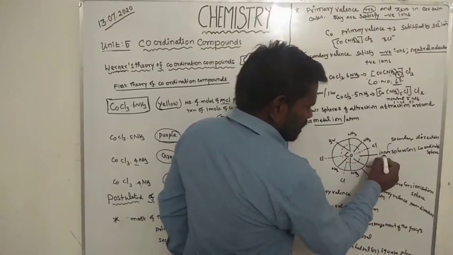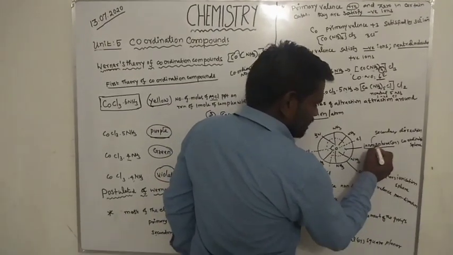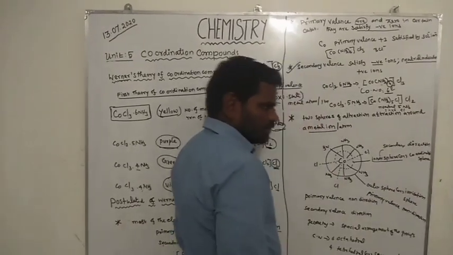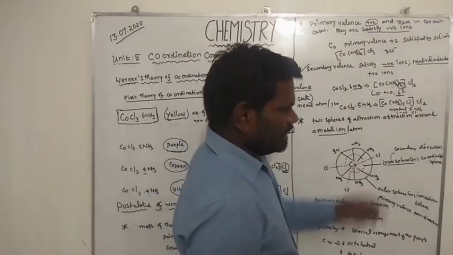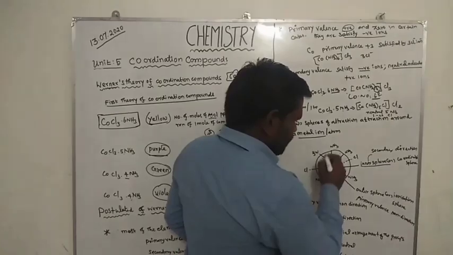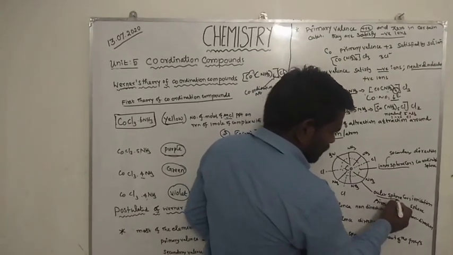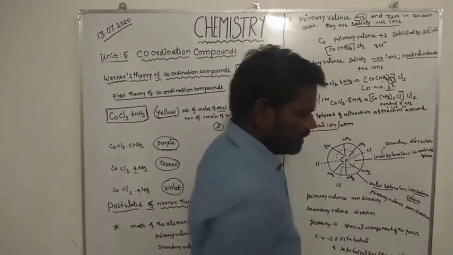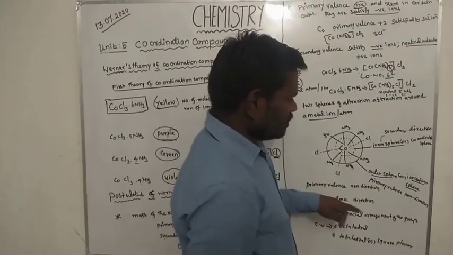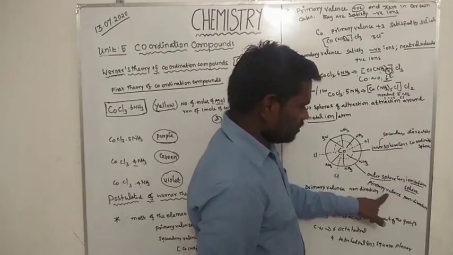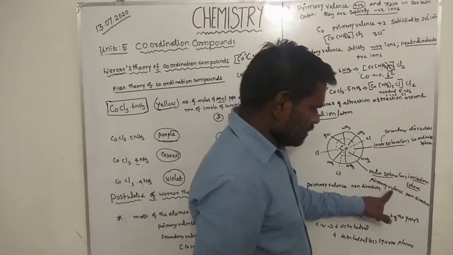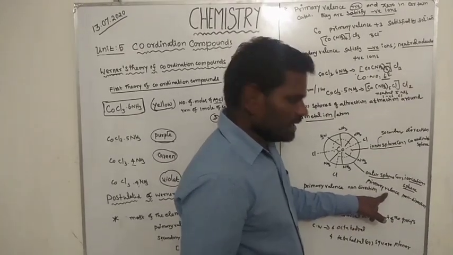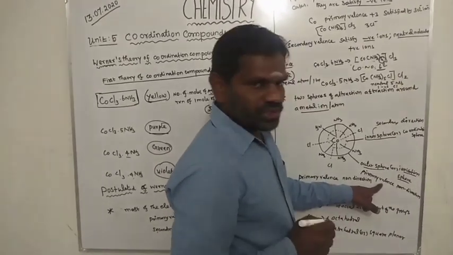The first sphere is called the inner sphere or coordination sphere, that is the secondary valency. The second sphere is the outer sphere or ionization sphere, which is also known as the primary valency. The primary valency explains the oxidation state.